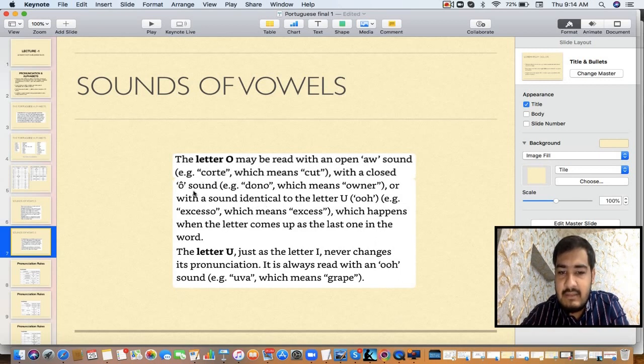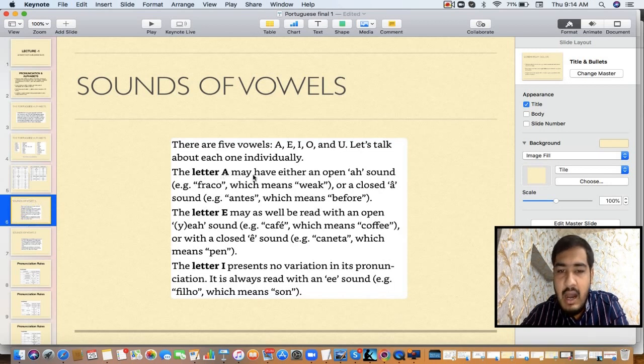This circumflex and all this, I'll tell you after this. First we will see the major vowels. O is having the sound of O. Then next one is U. Okay, it is a simple oo sound. Example, uva. That means grape.